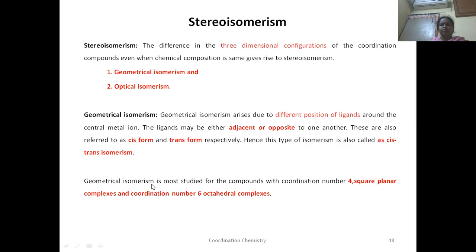This type of isomerism can be seen only in square planar complexes and octahedral complexes, but not in tetrahedral complexes, because adjacent and opposite positioning of ligands is not possible in tetrahedral complexes. So we can see this type of isomerism either in square planar or in octahedral complexes. Now let us see the geometrical isomerism in square planar complexes.